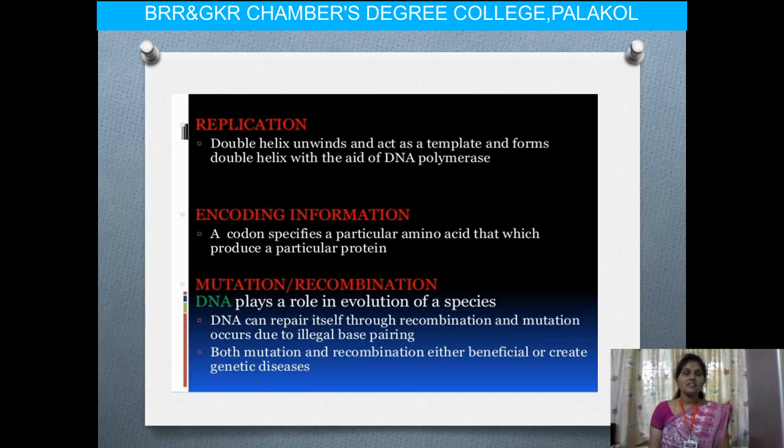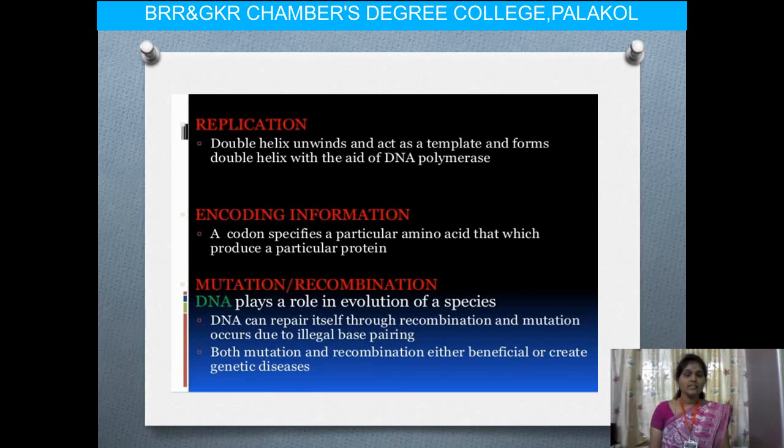So DNA plays a role in the evolution of species, that means giving different characters from one generation to another generation. DNA can repair itself through recombination, and mutations occur due to illegal base pairing.